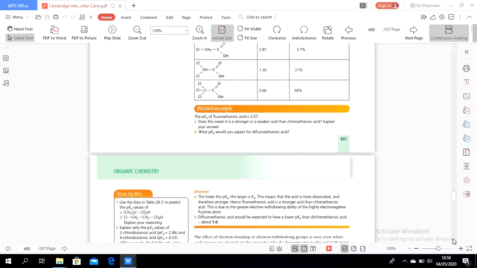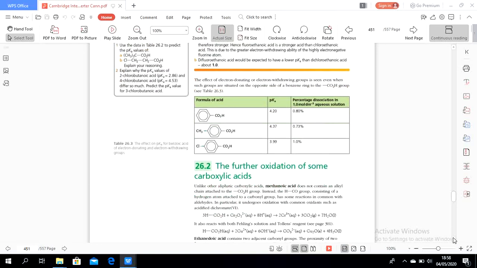Okay, let's continue here. The effect of an electron donating or electron withdrawing group is seen even when such groups are situated on the opposite side of the benzene ring. The carboxylic acid group, this is benzoic acid. This is methyl benzoic acid. This is 4-chlorobenzoic acid. The more electron withdrawing the group, the more dissociation, the stronger the acid is.